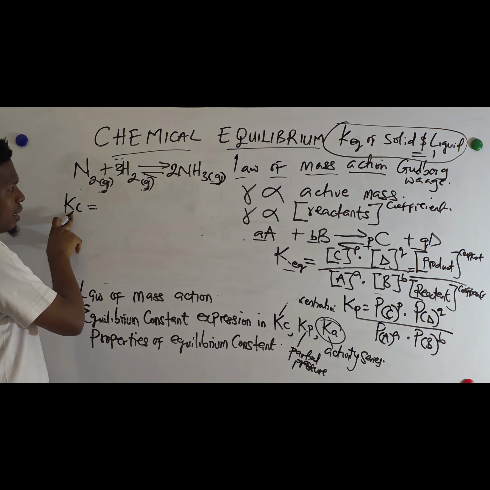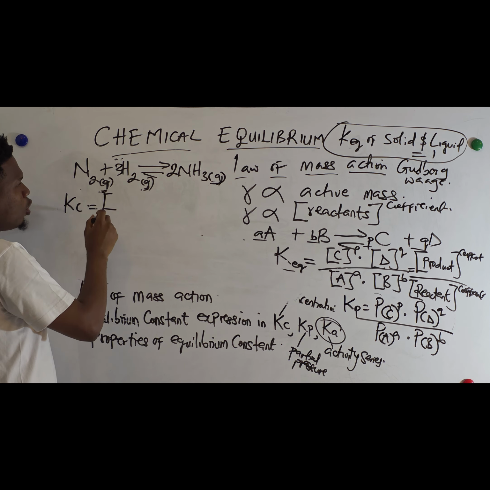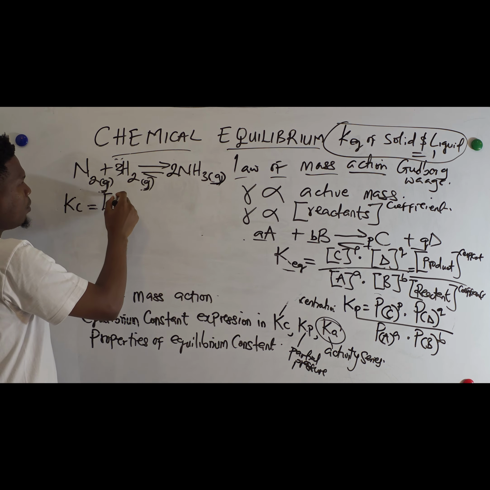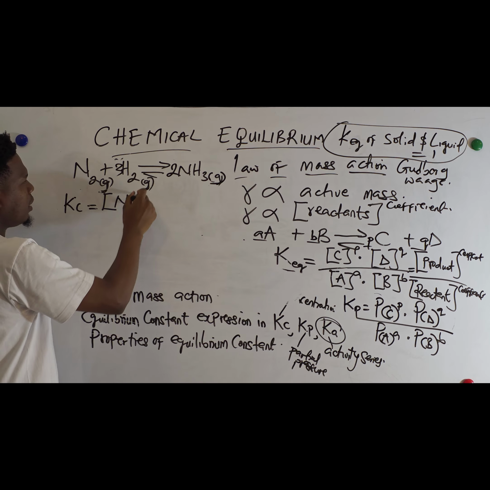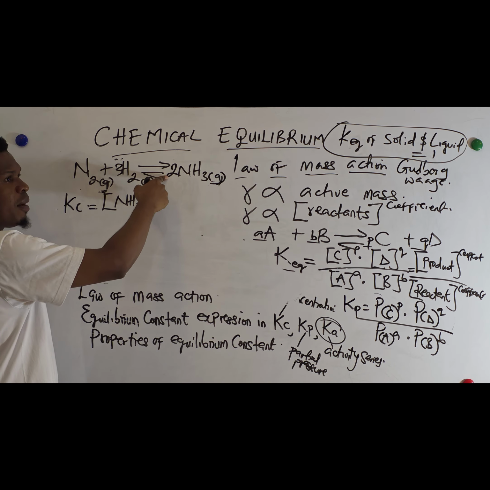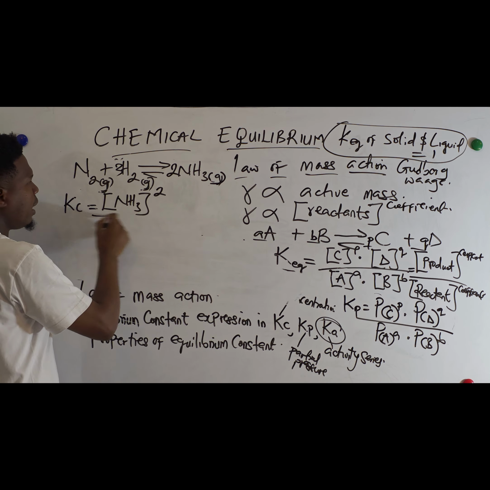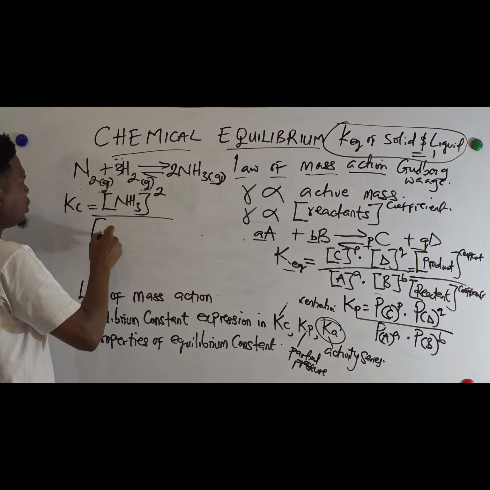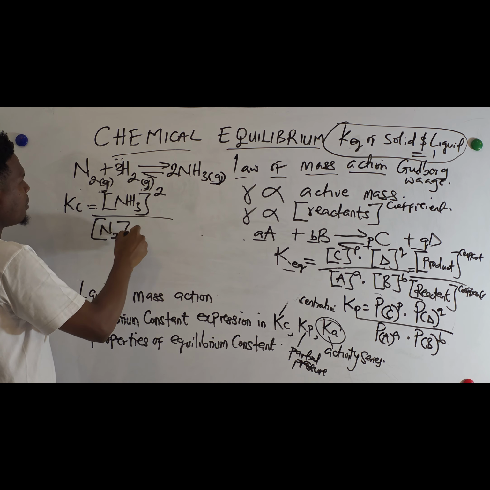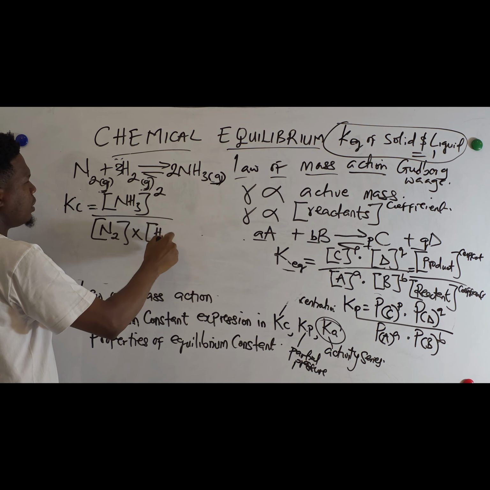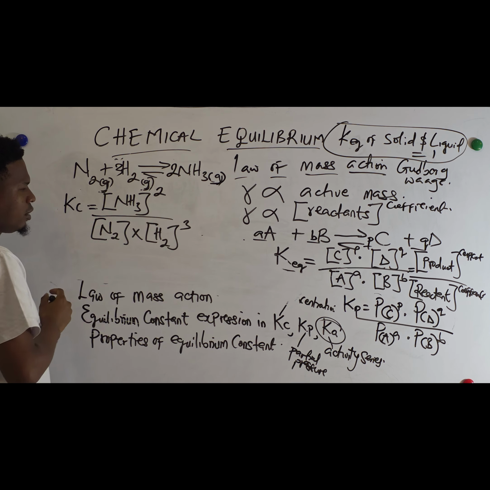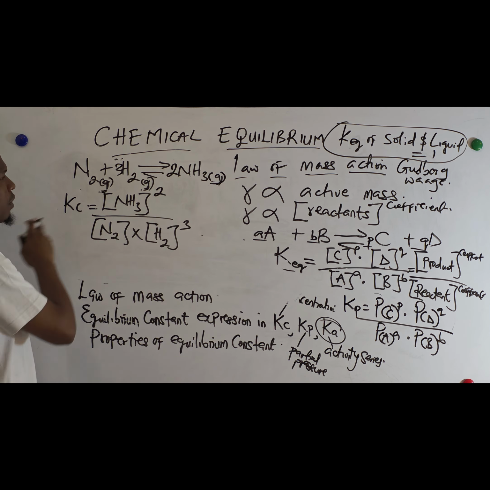So in terms of Kc, it is going to be bracket open. From the product, you have ammonia, NH3. What is the coefficient of ammonia? 2. Raised to the power of 2, all over the concentration of nitrogen multiplied by that of hydrogen to the power of 3. That's how we write the equilibrium constant in terms of Kc.